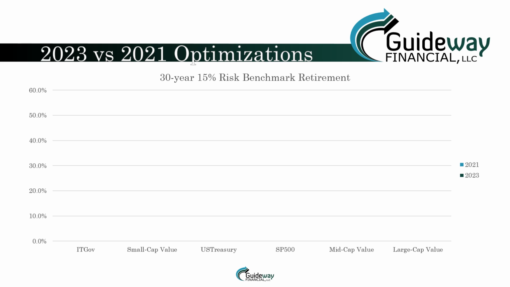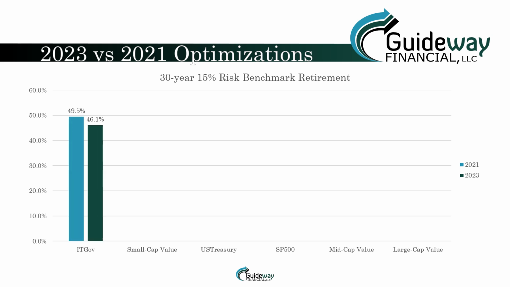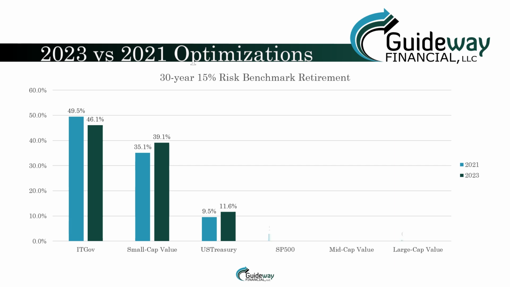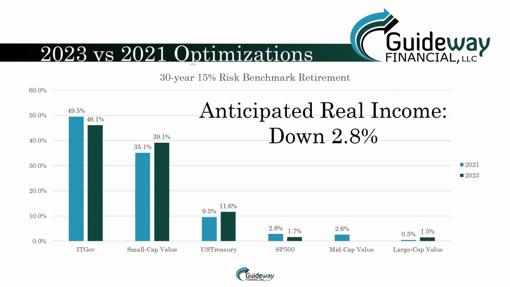Looking at an example benchmark retirement plan, which generates a level inflation-adjusted income for 30 years with a 15% risk of shortfall each year, one can see that the portion of intermediate term bonds has been reduced while the small cap value and the US Treasury funds have been increased. Also, the anticipated real income has been reduced 2.8%. So if our benchmark previously projected an income of $100,000 per year from investments, we now project about $97,200.